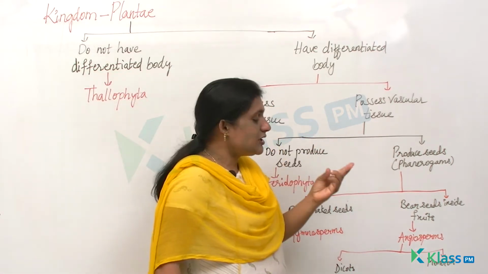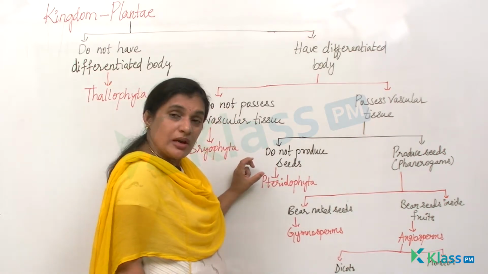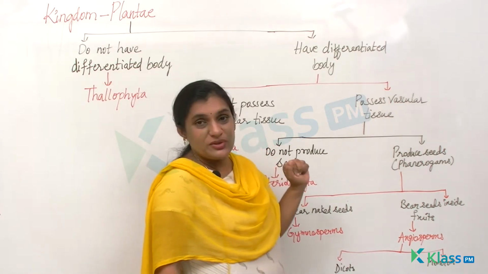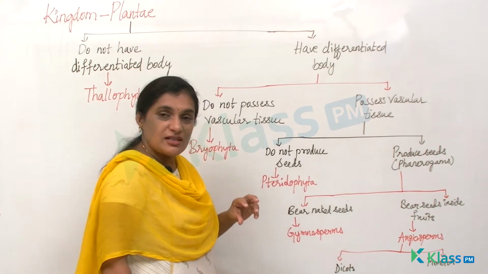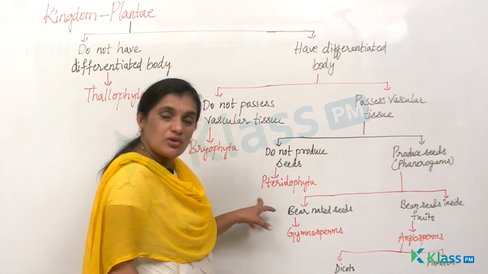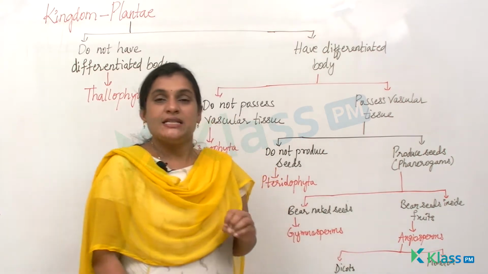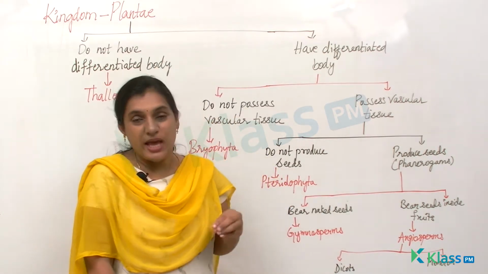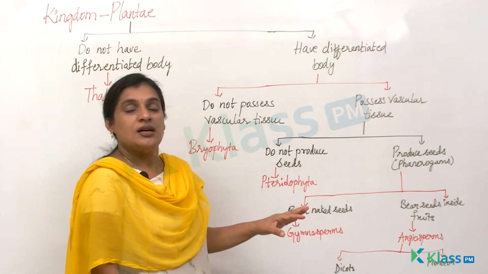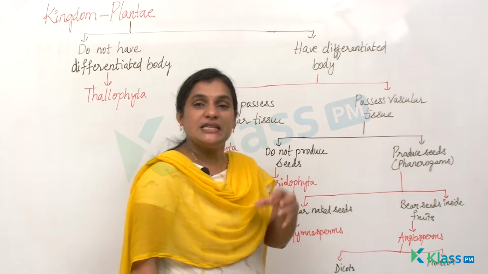Then there is a group of organisms which possess vascular tissue, and these are again categorized based on whether they produce seeds or not. Though they have vascular tissue, another point is considered: do they bear seeds? The ones which do not bear seeds fall under the category of Pteridophyta, and the plants which produce seeds are called phanerogams. The ones which produce seeds are again classified on two characteristics: whether they bear naked seeds or bear seeds inside the fruit.